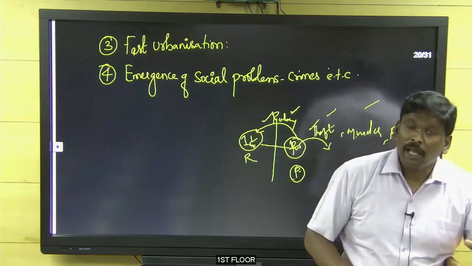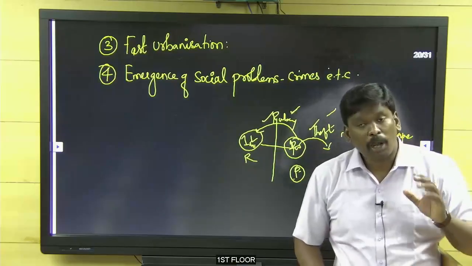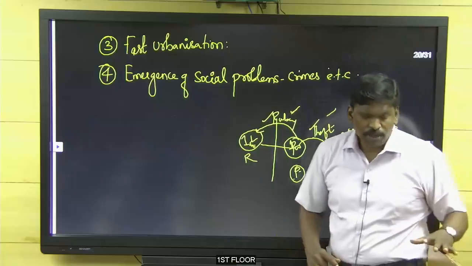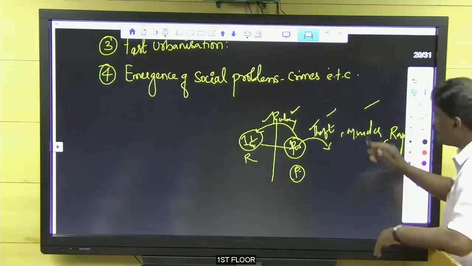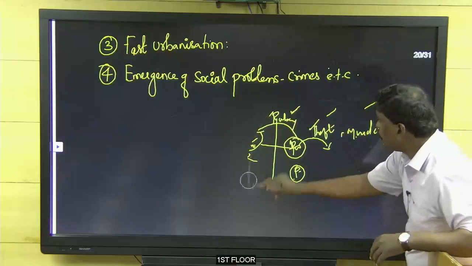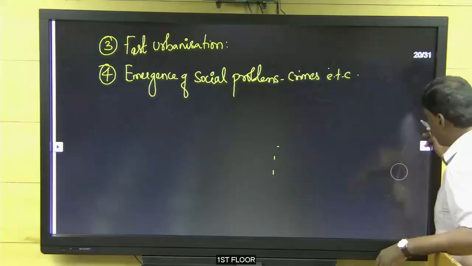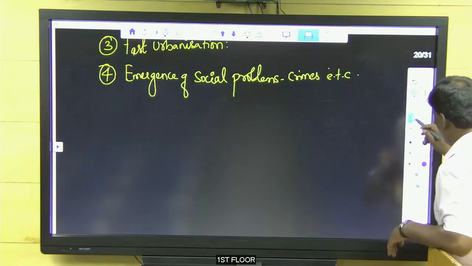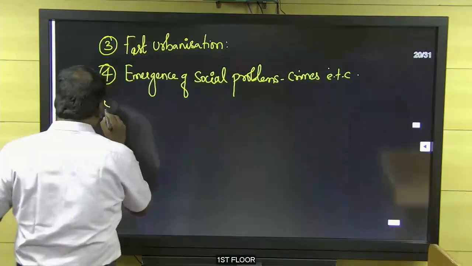So crime against women is more in urbanized cities, where urbanization means because of what? Industrial revolution. So that is one thing, the emergence of social problems. Next, the fifth one.